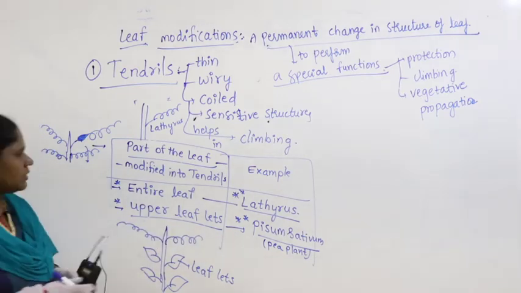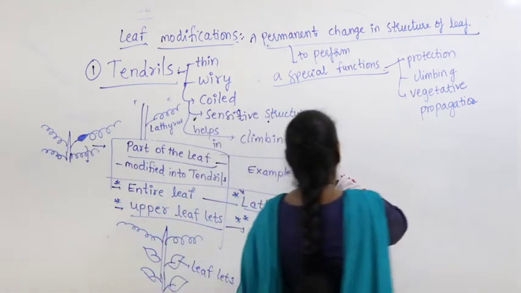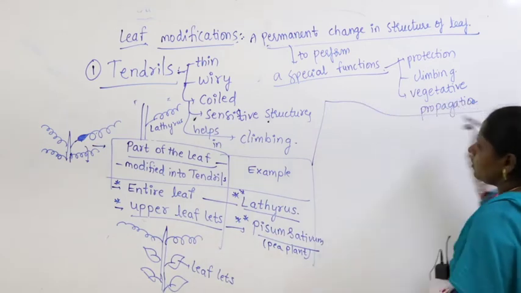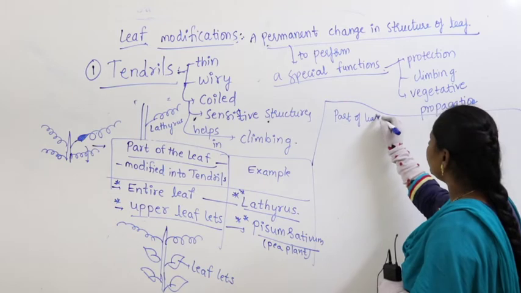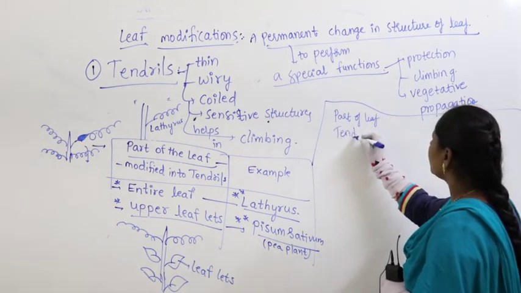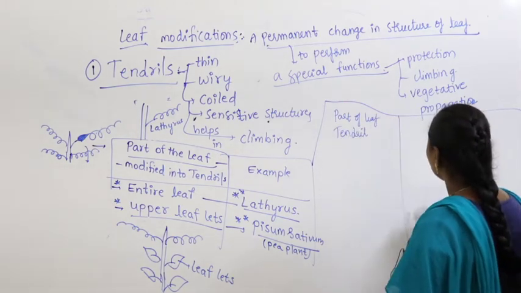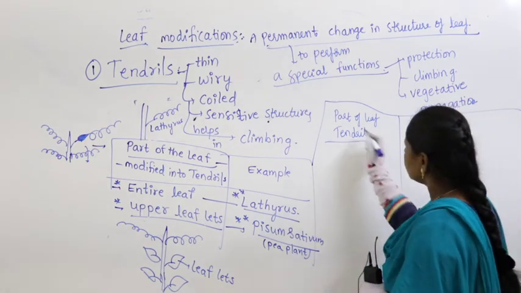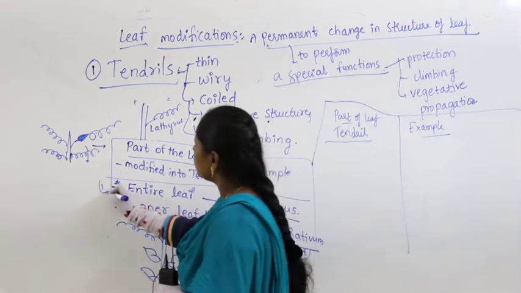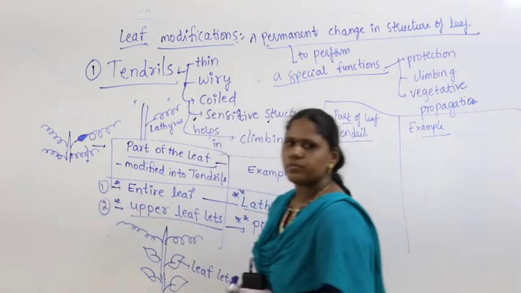Let us continue further with some more examples. I will continue writing the table here. So, what do we get here? Part of leaf gets modified into tendril, and what is the example? So, let us give some numbering to remember. This is 1, this is 2.